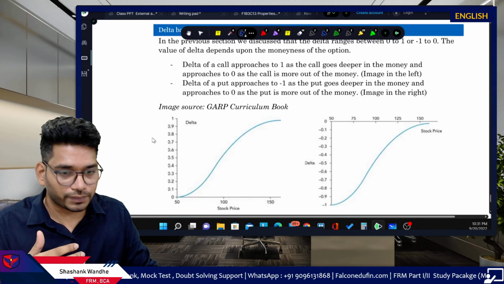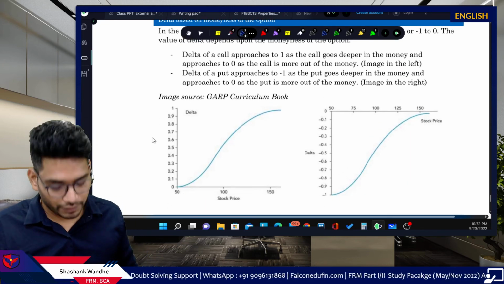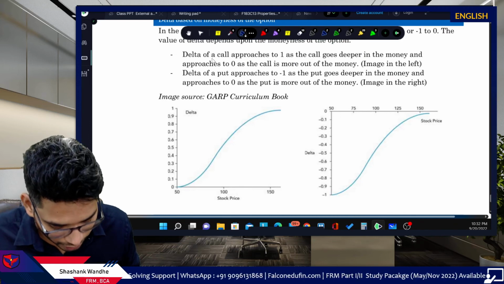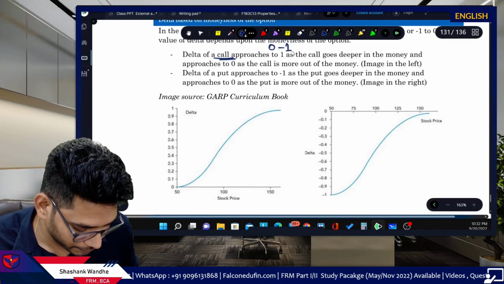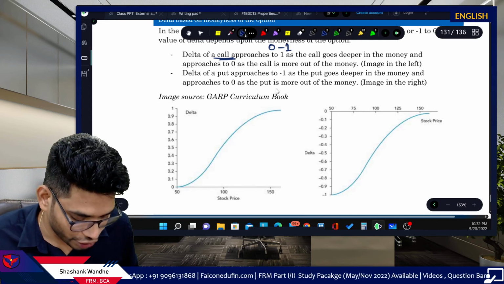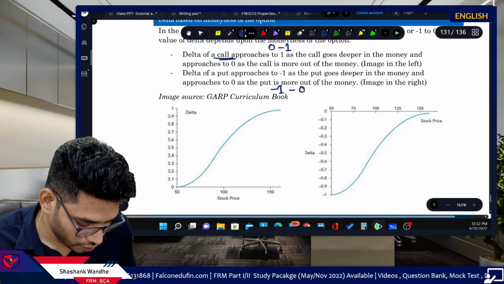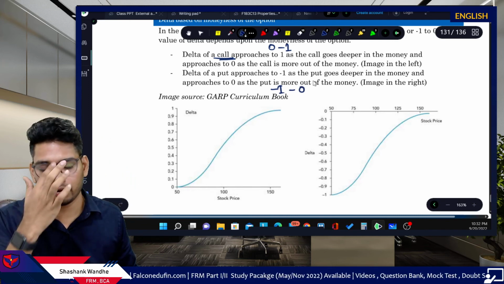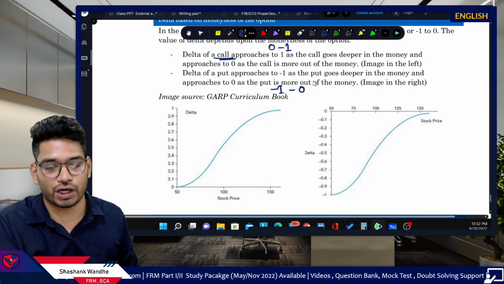So here we have one more discussion. The range of the delta of a call is 0 to 1, and the range of the delta of a put is -1 to 0, because we know it is naturally negative. Put delta is naturally negative, call delta is naturally positive.